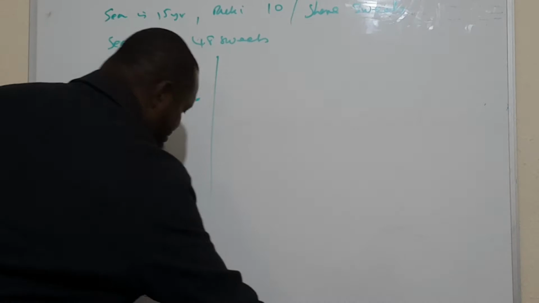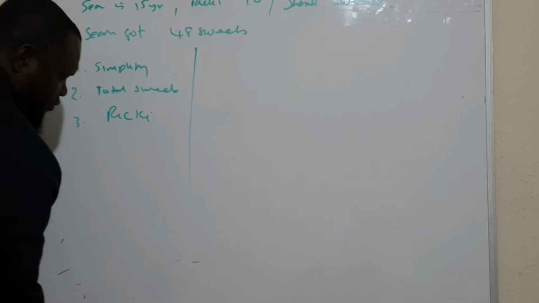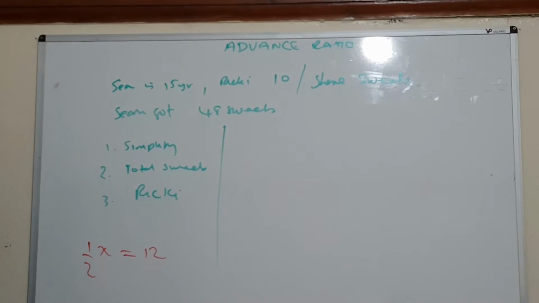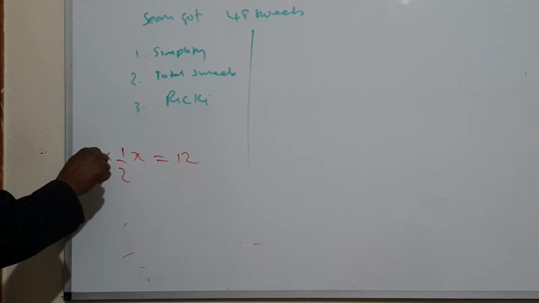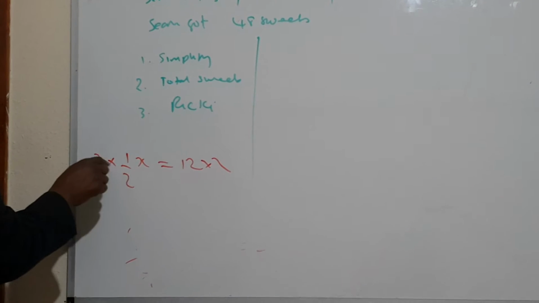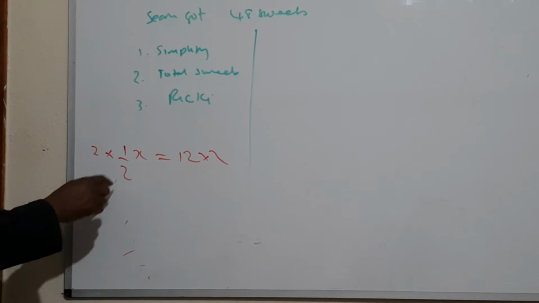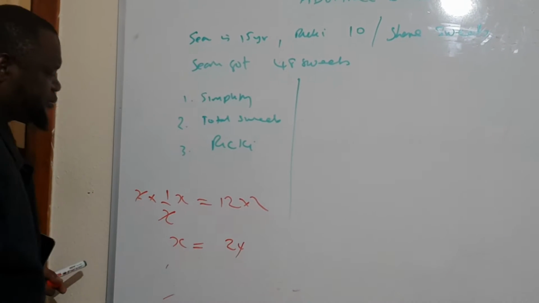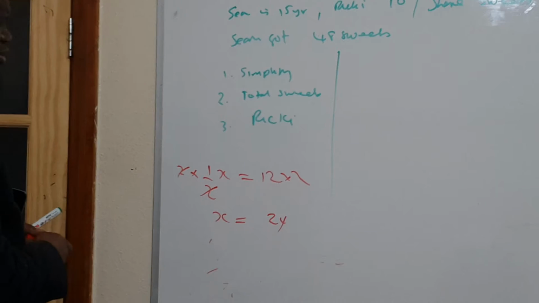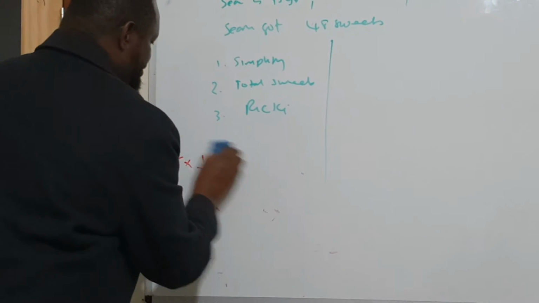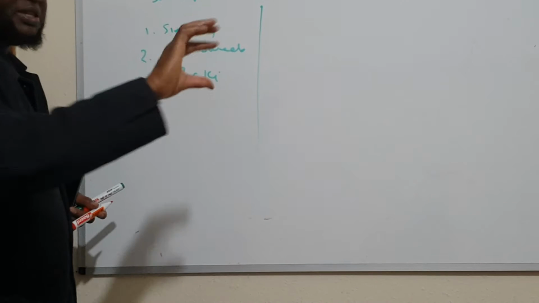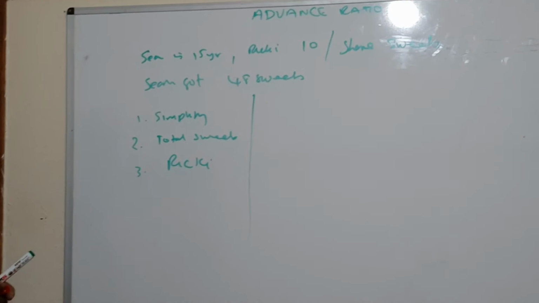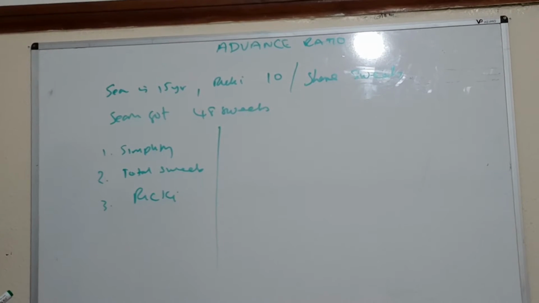This is one way of solving this type of equation. The other way: let's say you have half x is equal to 12. To get rid of the half, you multiply this side by 2 and that side by 2, because half of 2 is equal to 1. You have only x on this side, and 2 times 12 is 24, so x is 24. These are the two ways of solving equations when there is an equal sign between a fraction and a number or another fraction: you cross multiply or you eliminate the fraction.